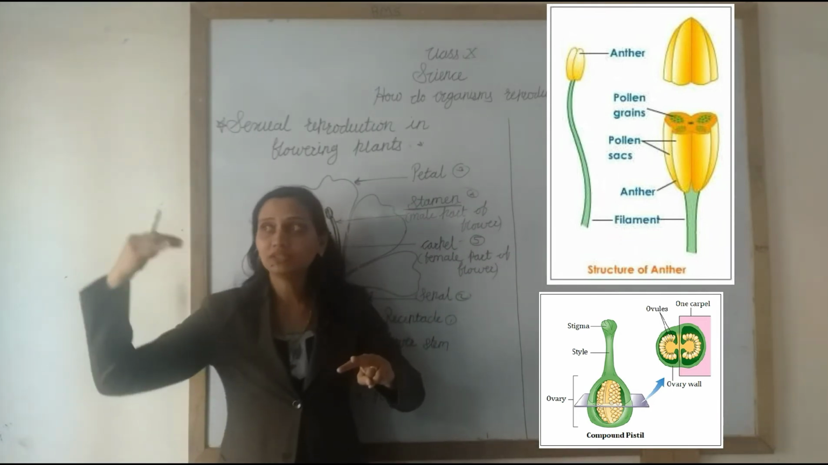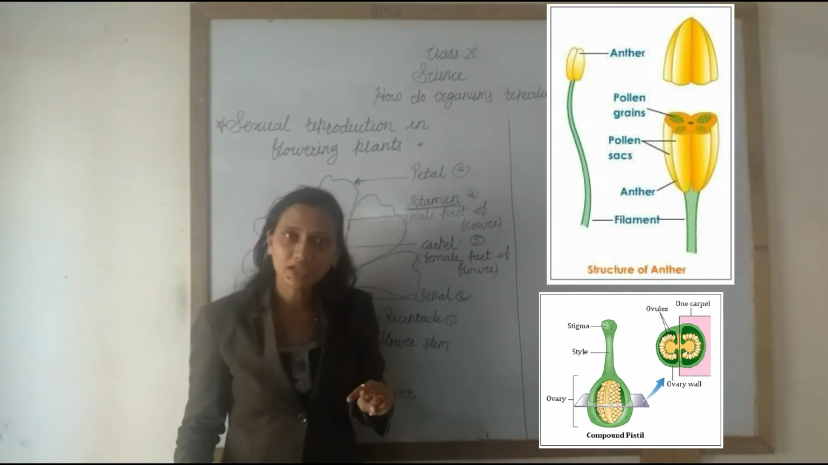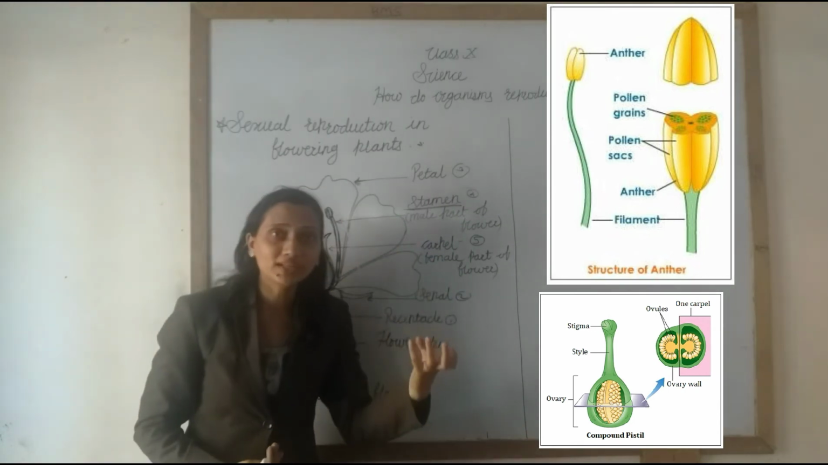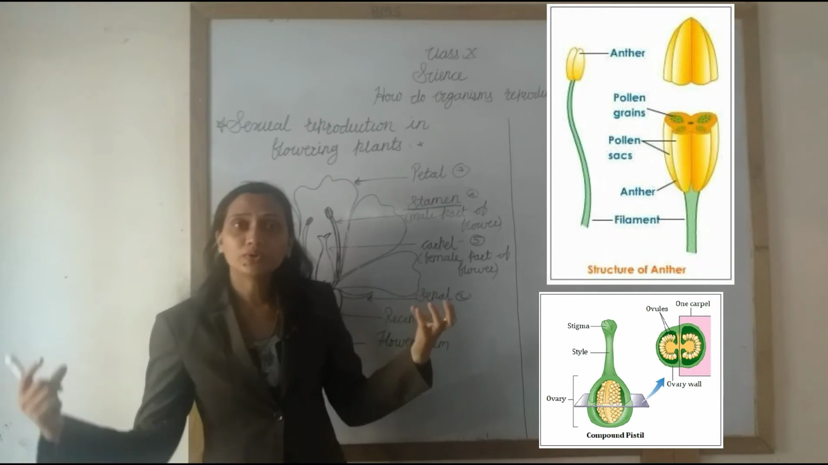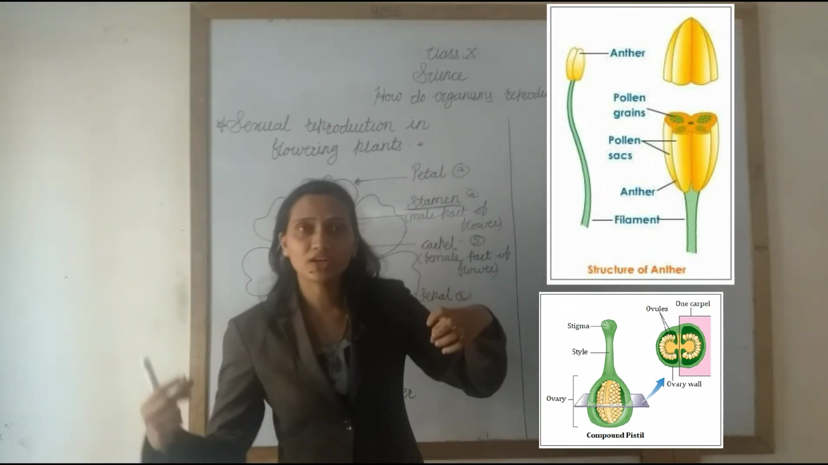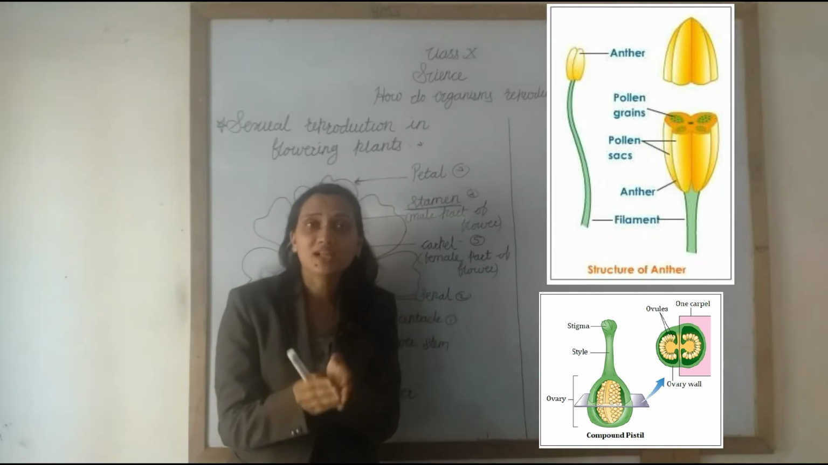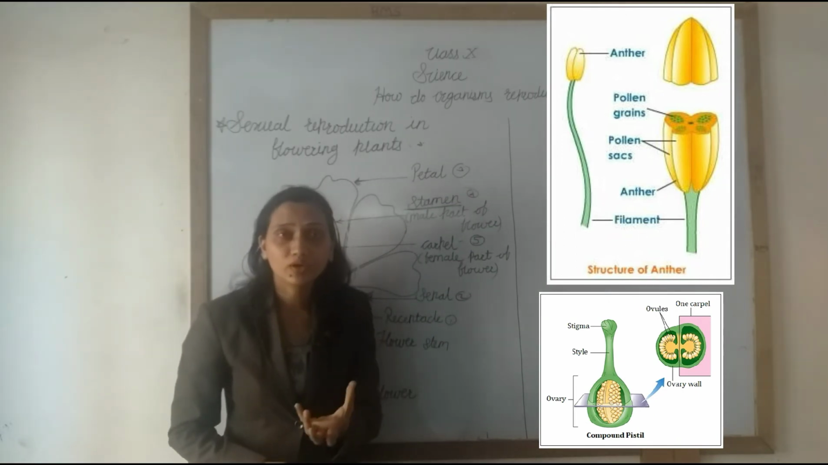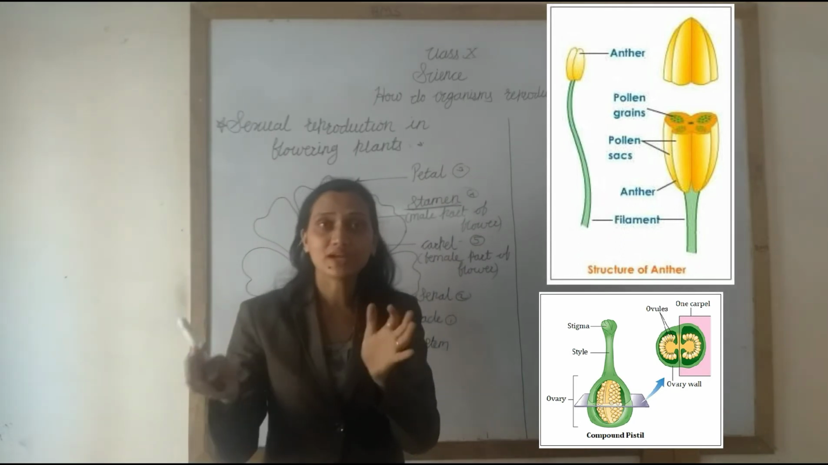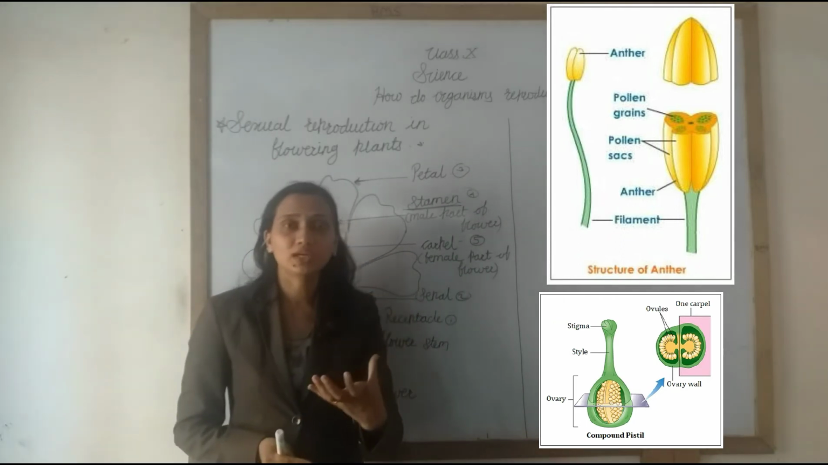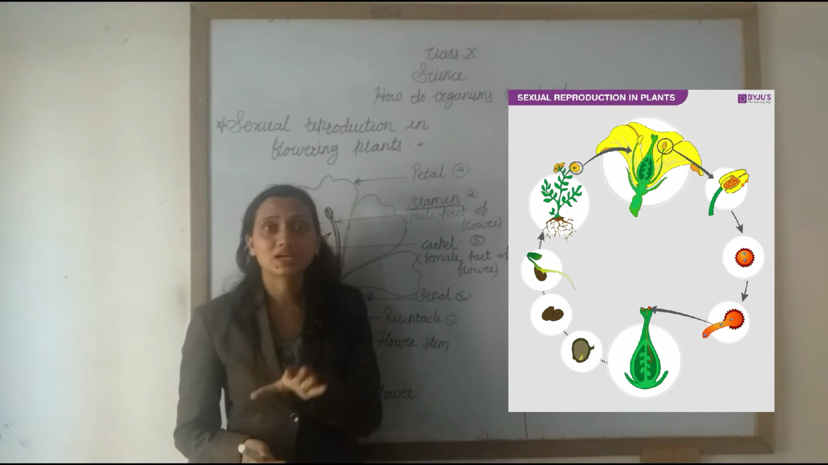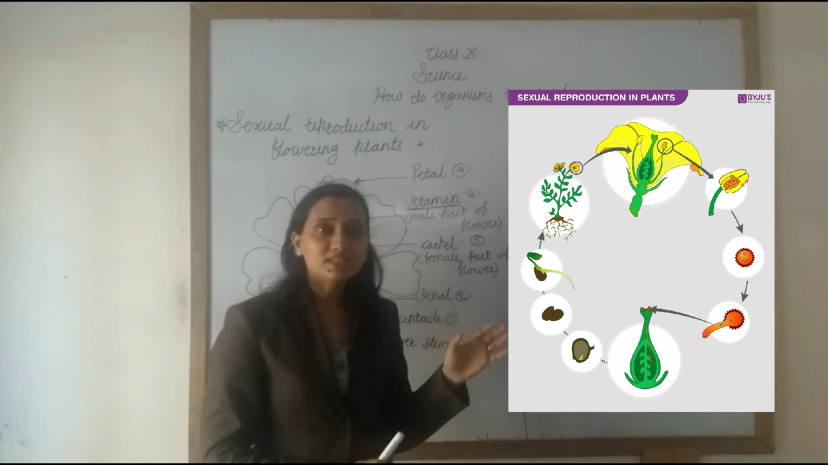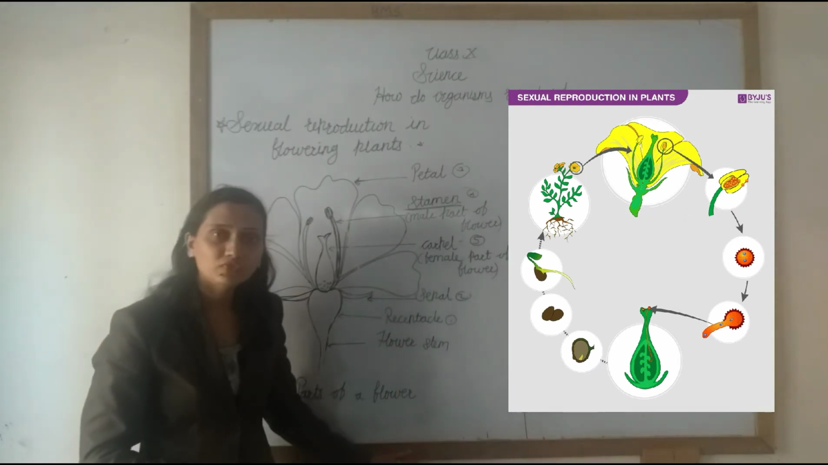Carpel is made up of three different parts: stigma, style and the ovary. Understand? And the anther produces the pollen grain and the ovule produces the ova. When the pollen grain fuses with the ova, fertilization occurs and produces the zygote. Then the zygote develops and produces the seed inside the ovary. In this way, the seeds are formed. Understand? These are all the parts of the flower.